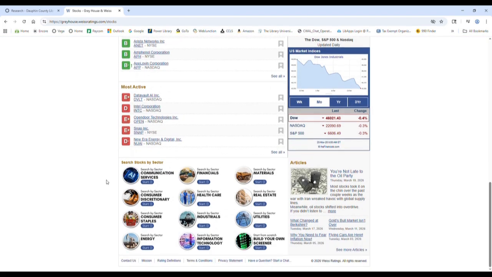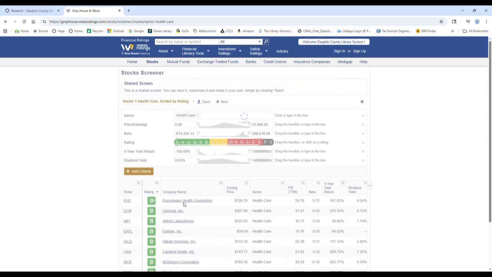And finally, down here at the bottom, you have the option to search by sector. So if you already know what you're interested in investing in, so let's say healthcare, you can click Start, and it'll pull up the search.